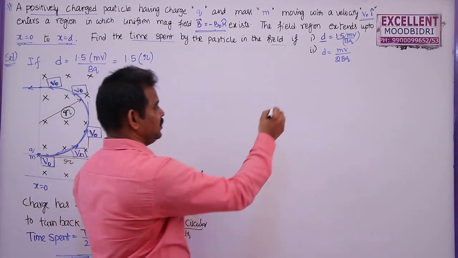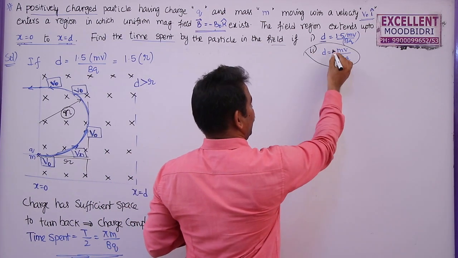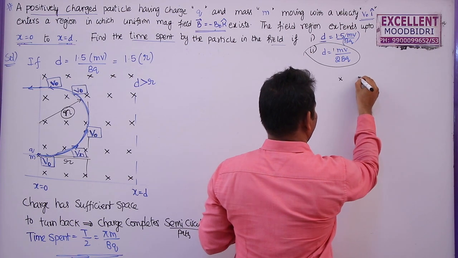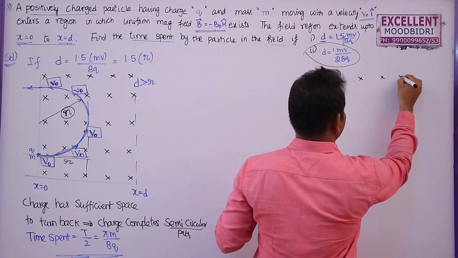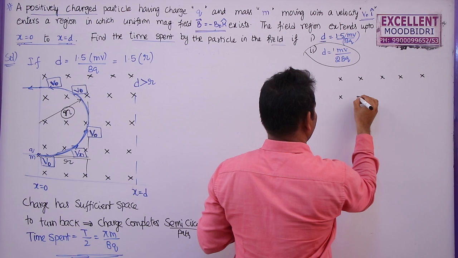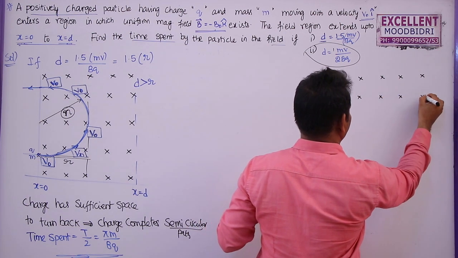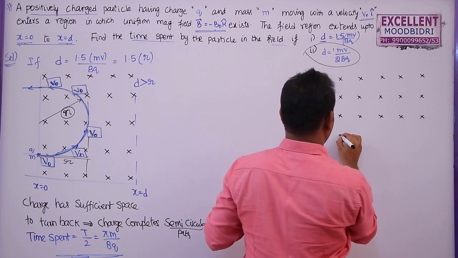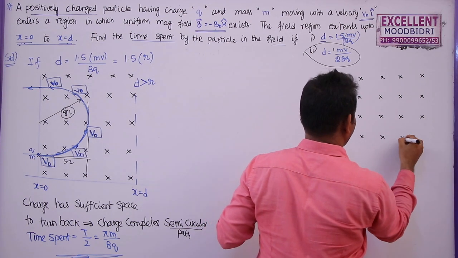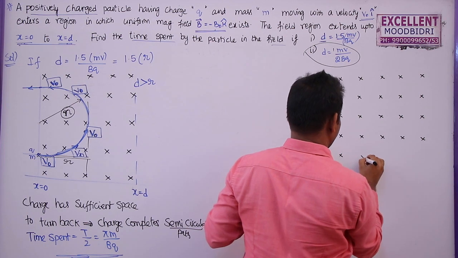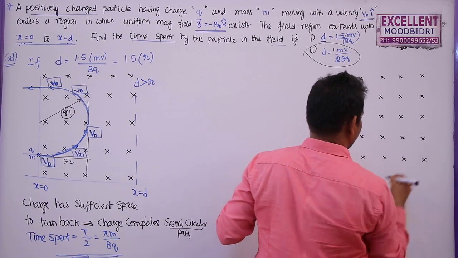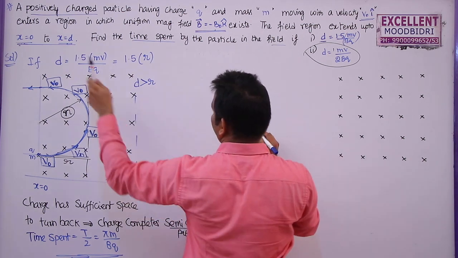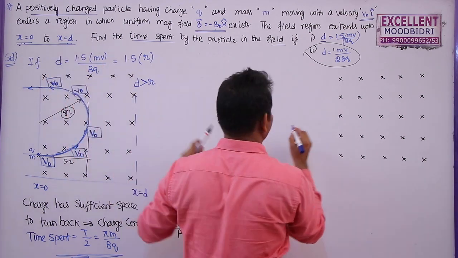Now the second part of this problem, where d is equal to half of mv by bq. I am going to draw the magnetic field here. This is the magnetic field which is acting into the board, and the limits of it, as mentioned here, are x equal to 0 to x equal to d.